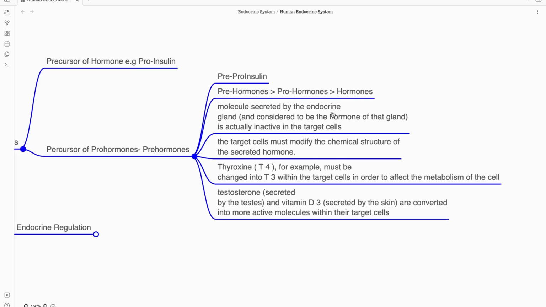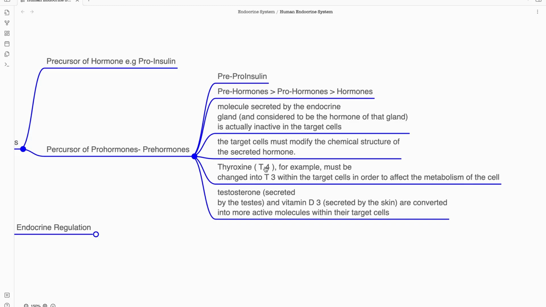Now let's take an example of thyroxine, T4 and T3. We all know that there are two forms of thyroxine. We'll discuss T4 and T3 in future when we discuss the thyroid gland. The initial stage is T4, so the T4 hormone is released.